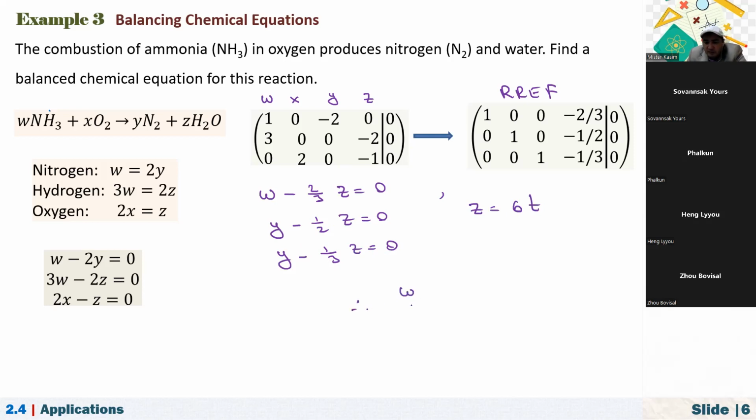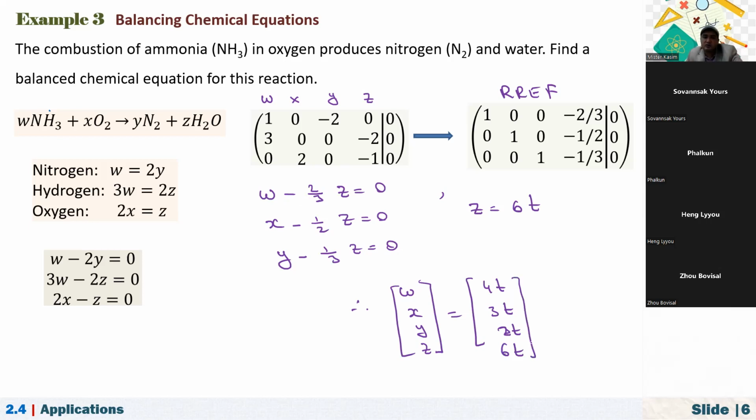So W, X, Y and Z, we just write in vector form. W is 4t. The second one is X, not Y: W, X, Y, Z. X is 3t. Y is 2t. And how about Z? It is 6t.